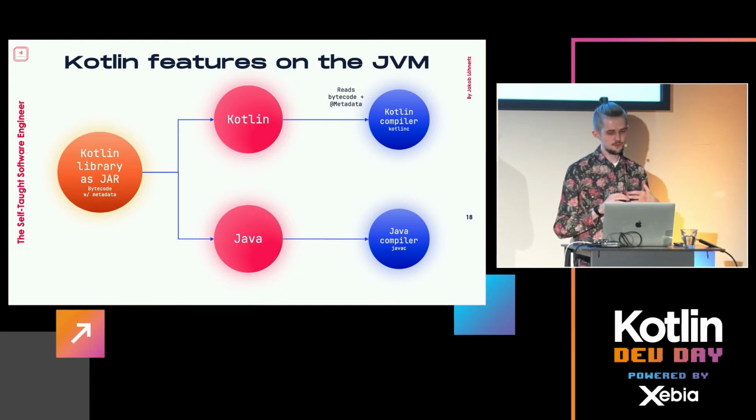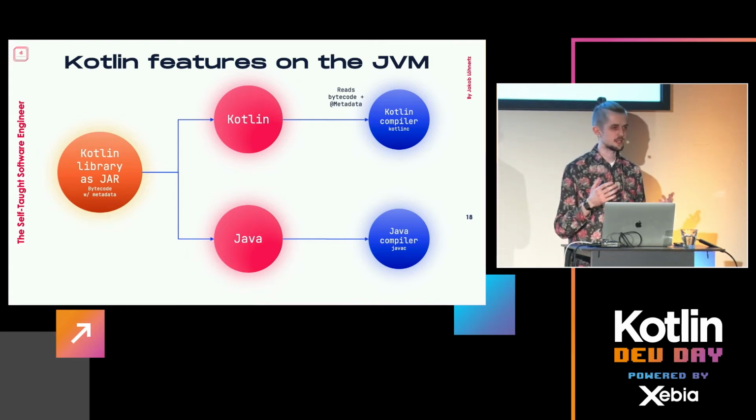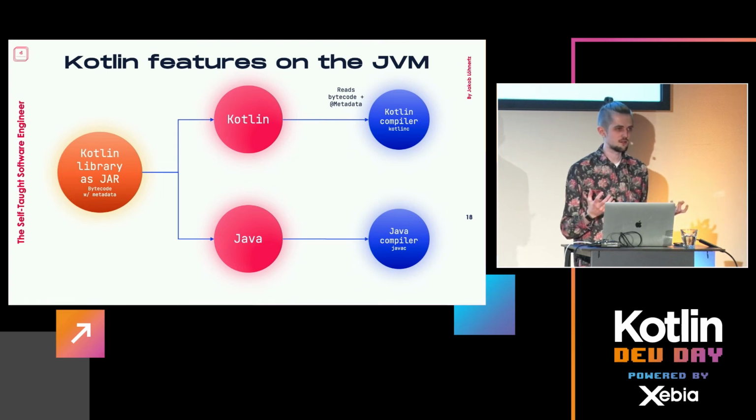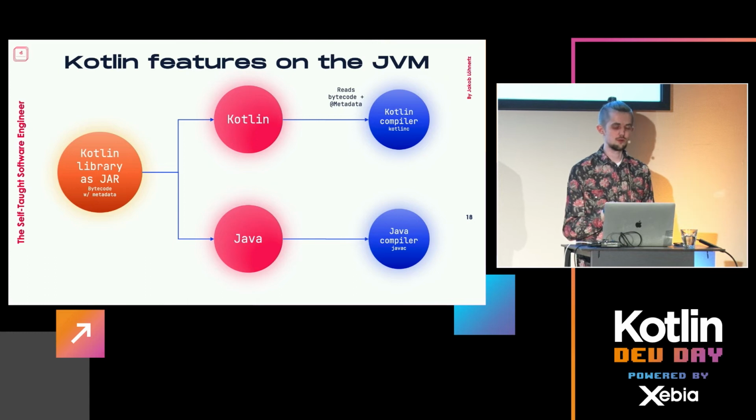So what the compiler will do, if you have this library on your classpath and you compile, is first, of course, read the bytecode and do the things that you don't need any metadata for. For instance, again, do data types match? Something like, I have a method that needs an integer, you cannot pass a string into it. That you can purely check with just the compiler. But then anything else that is not purely representable in the bytecode, such as the nullability, to stay with that example, would then be read out of the metadata.